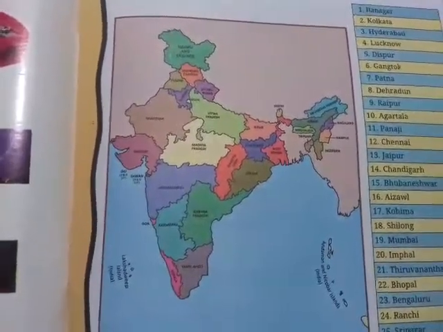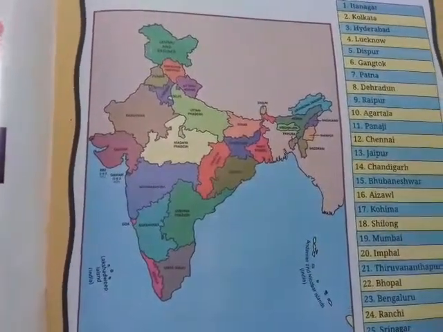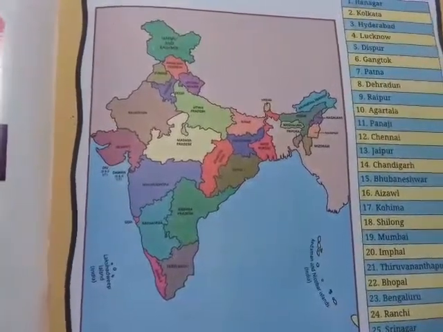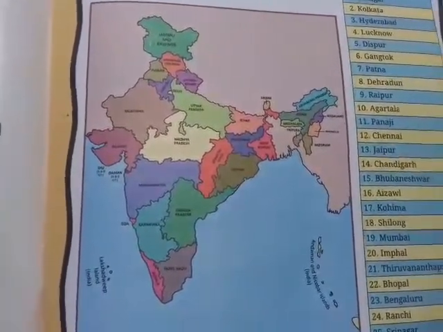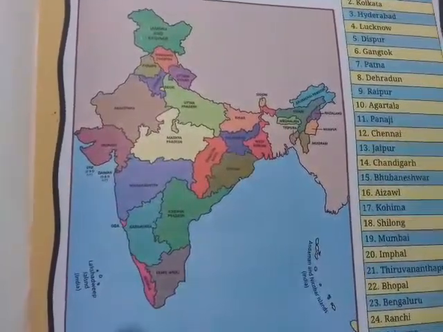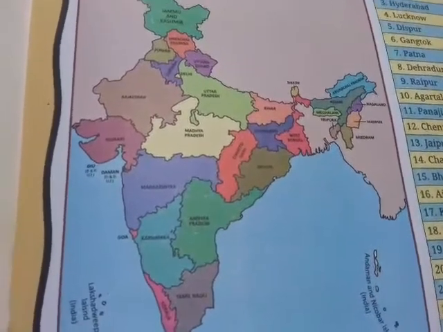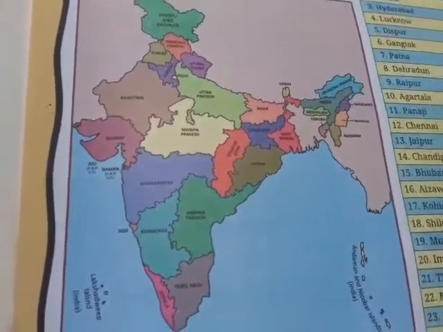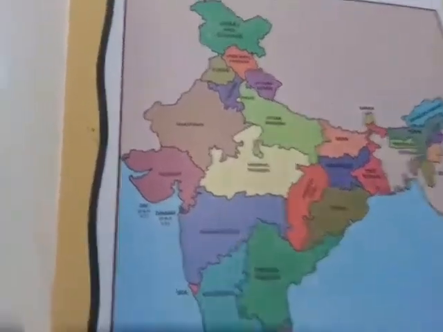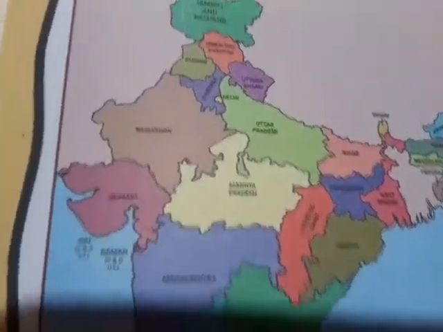It is chapter 5, Indian states. In this chapter you can see different states of our country. This is the map of our country and there are 28 states in our country. In this map the states are introduced by different colors.